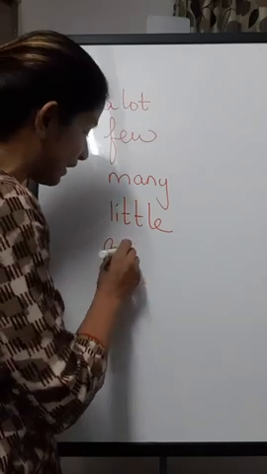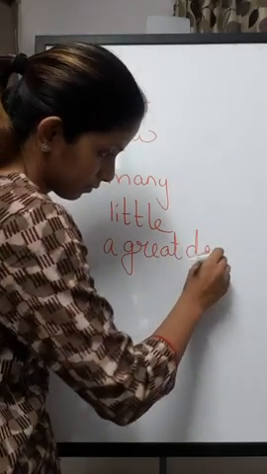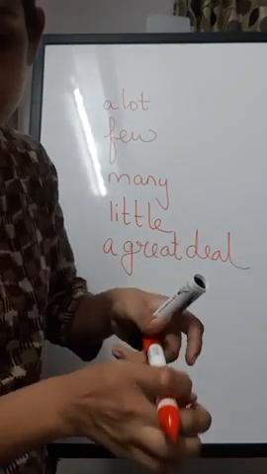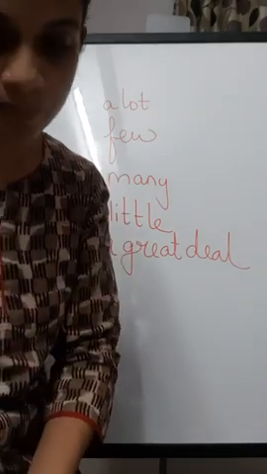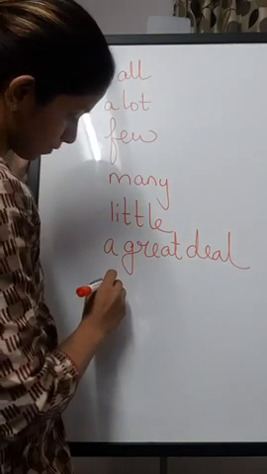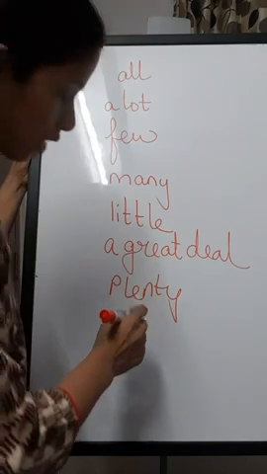A great deal. Then all, plenty, several.